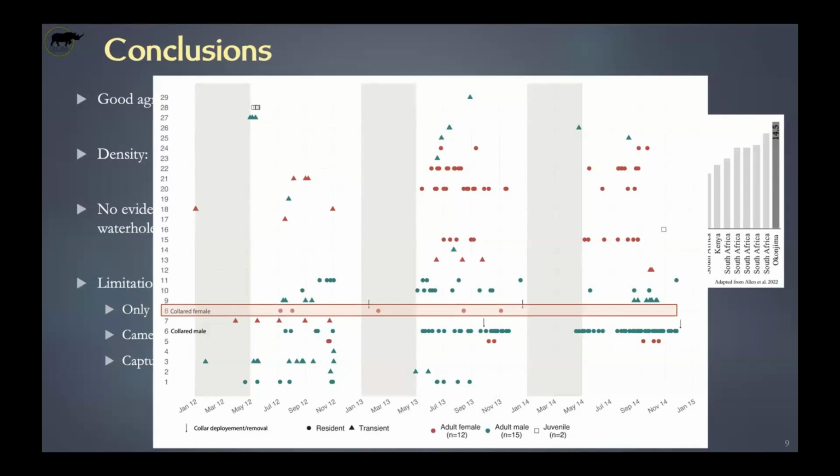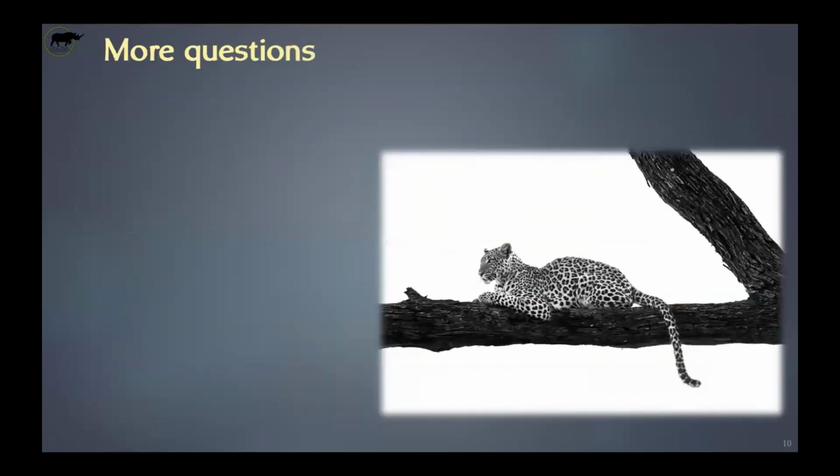But we know for a fact that she was resident on Ongava for that whole year. Remember the collars, that's when the collars were deployed. Between this, she was there. She was on that hill. She was coming to OGL to drink from the tank, most probably. So it shows that using waterhole camera traps for leopards can be extremely misleading. So the combination of the two methods actually provides us with a much clearer and more reliable conclusion.